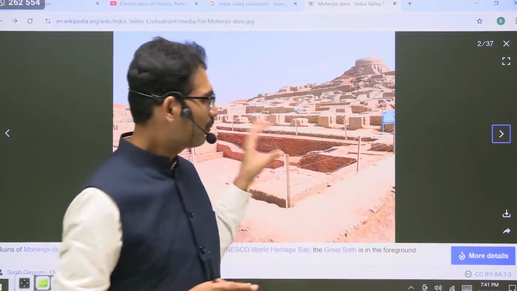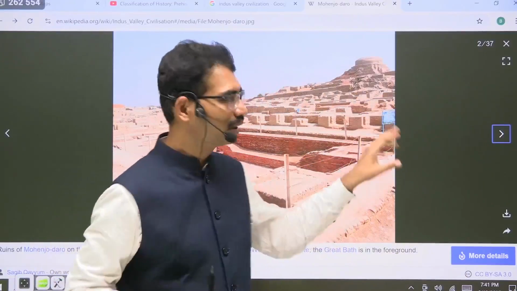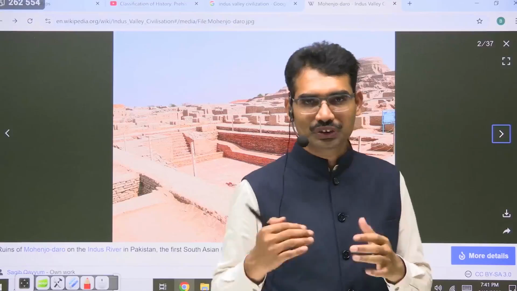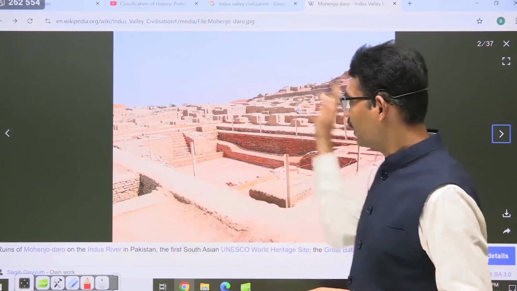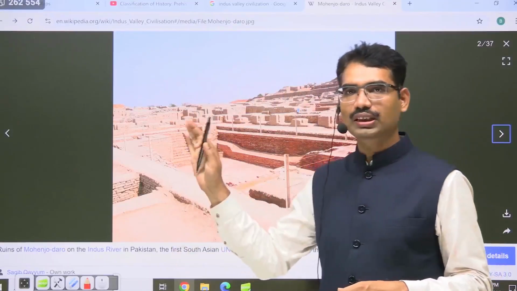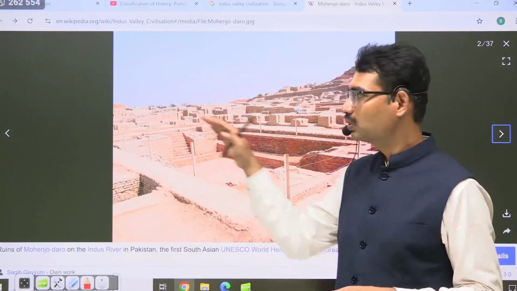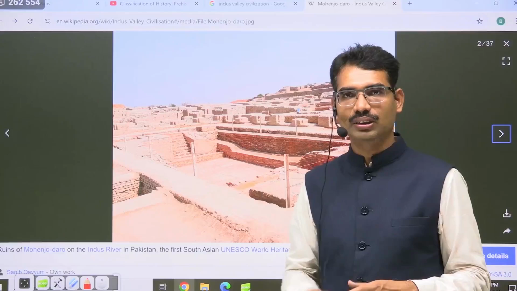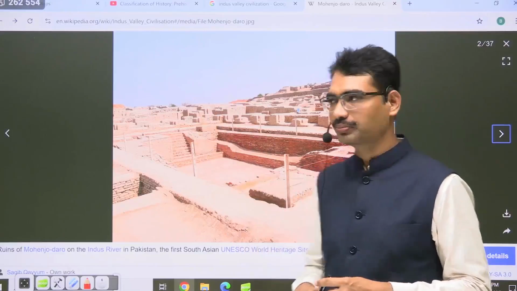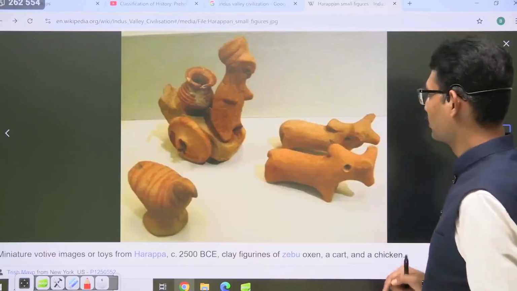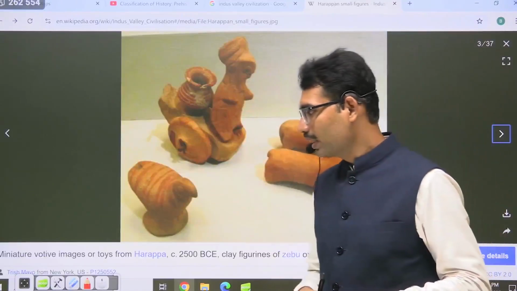The house is also properly structured, properly constructed. The strength you see, this is evidence that survived for 4,000 years. Now you see the technology which made them create these kinds of cities. That is the specialty of IVC. Next one. These are some of the images.